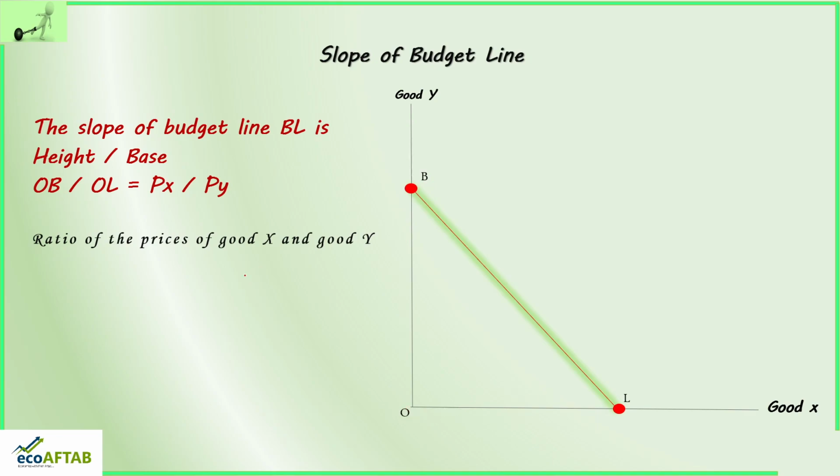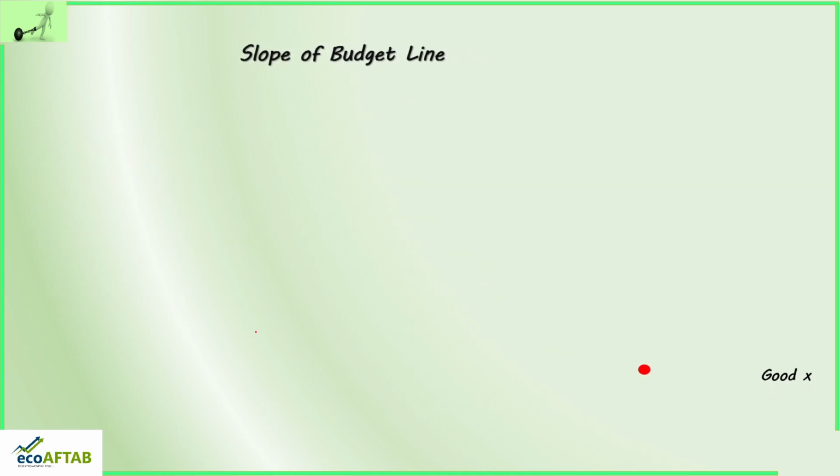In other words, the slope of budget line is the ratio of the prices of good X and good Y. You can say the slope of budget line BL is Px divided by Py. Now at this point, we don't know how we have got Px by Py. So to make it simpler, I would like to prove this particular concept.